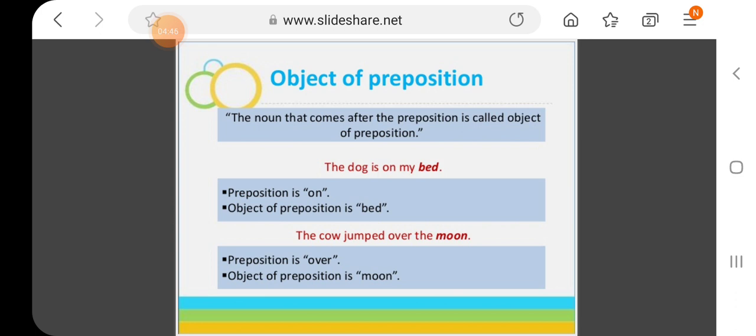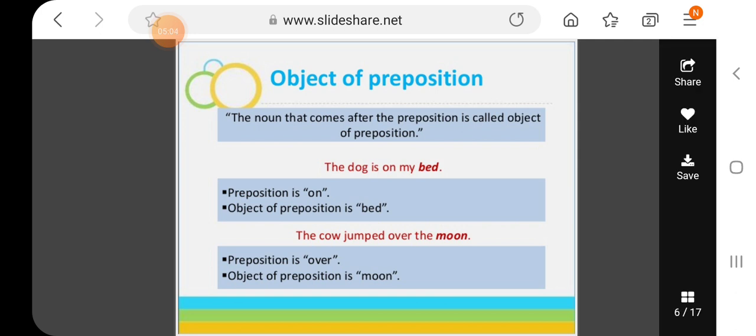The dog is on my bed. So see, the preposition is coming before my bed. So bed is the object of preposition on, right? The cow jumped over the moon. The preposition here is over, and the moon is the object of this preposition because it is coming after the preposition.